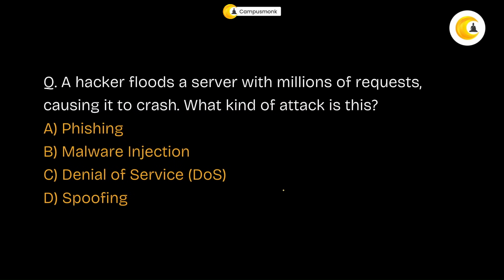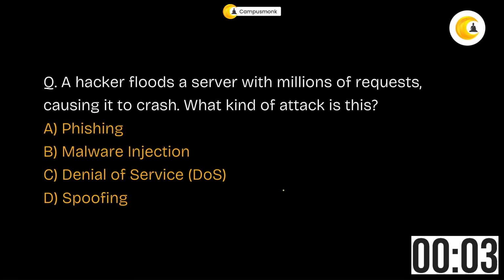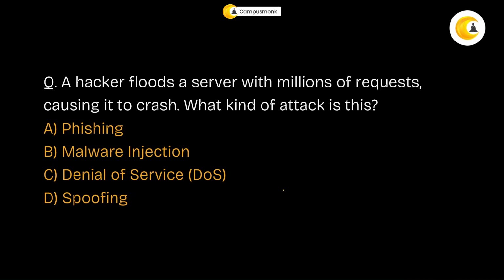Moving to the last question for MCQs: a hacker floods a server with millions of requests causing it to crash. What kind of attack is this? Now, this is called denial of service. If a hacker keeps sending a lot of requests, it will create a lot of traffic on that server, right? The server will get busy and it won't be available for normal or usual people like you and me to use. Why? Because it has so many requests from that hacker that the server is busy. So what is it going to throw? It will throw a denial of access. So this is an attack called the DoS attack.